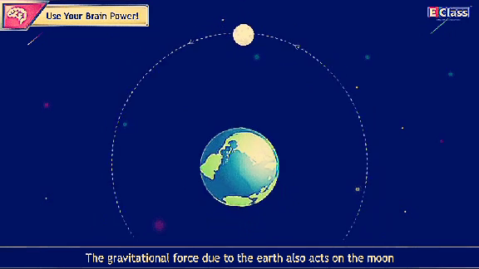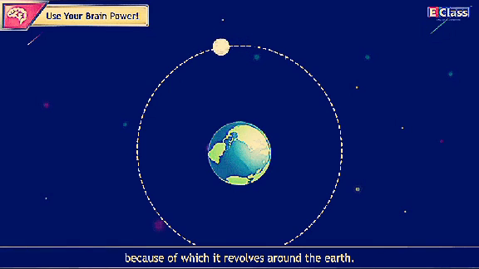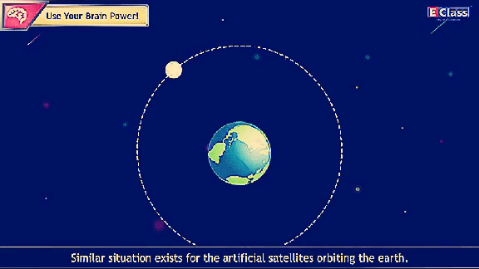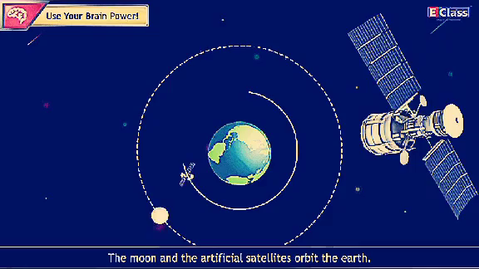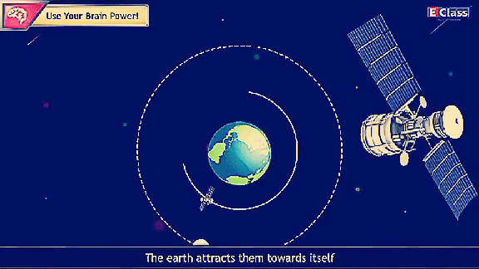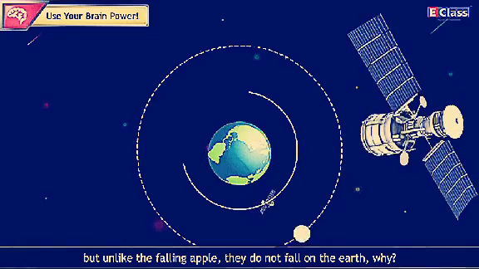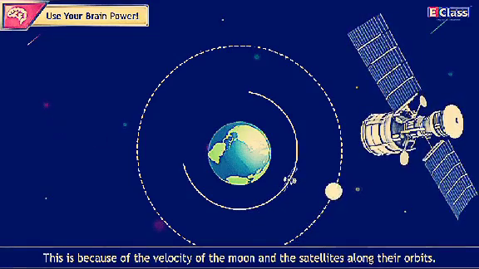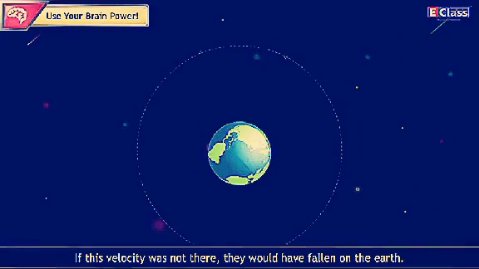The gravitational force due to the earth also acts on the moon, because of which it revolves around the earth. A similar situation exists for the artificial satellites orbiting the earth. The moon and the artificial satellites orbit the earth. The earth attracts them towards itself, but unlike the falling apple, they do not fall on the earth. Why? This is because of the velocity of the moon and the satellites along their orbits. If this velocity was not there, they would have fallen on the earth.